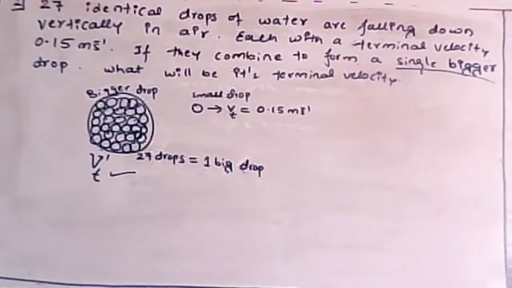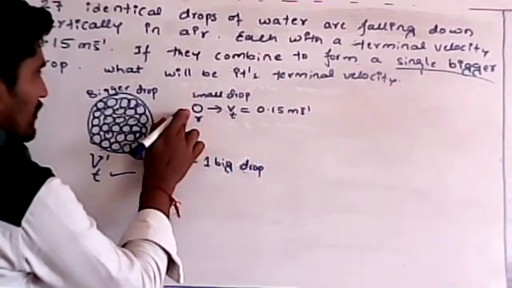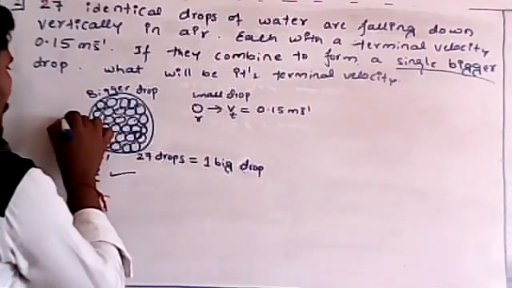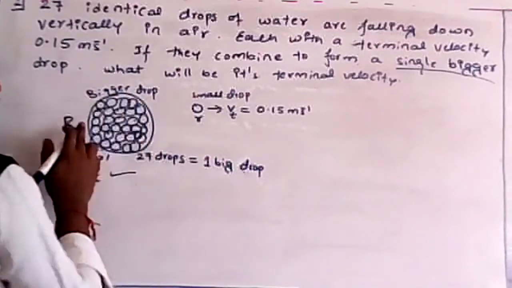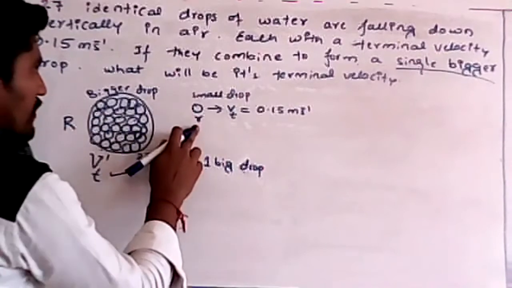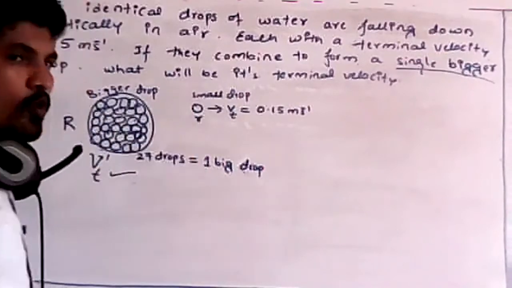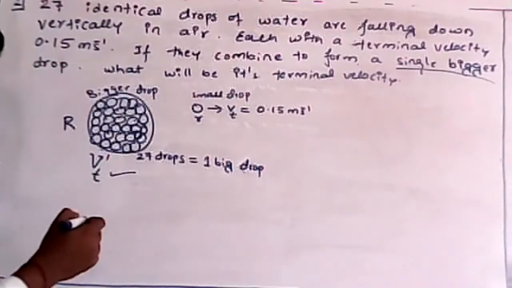What is given? Let us consider small r be the radius of the smaller drop, and capital R the radius of the bigger drop. So just write down everything.